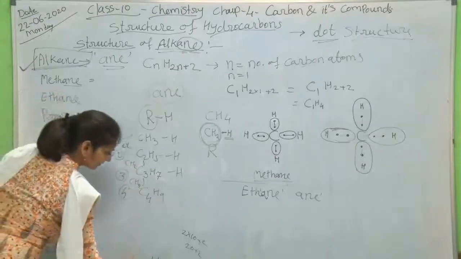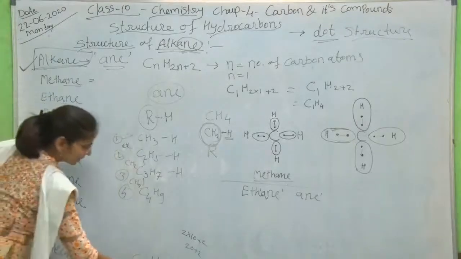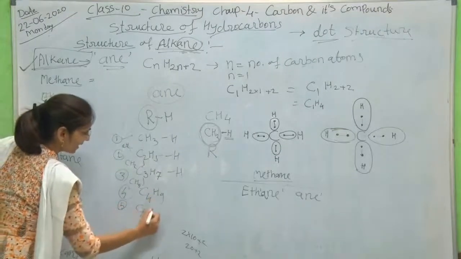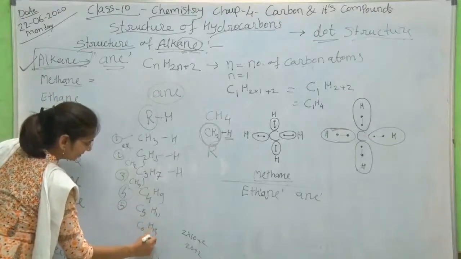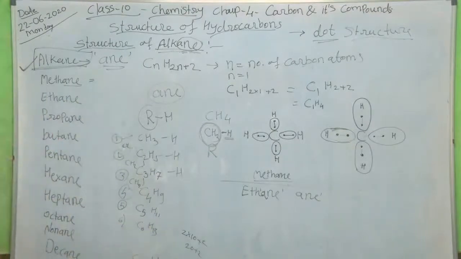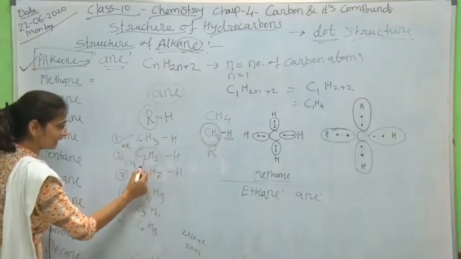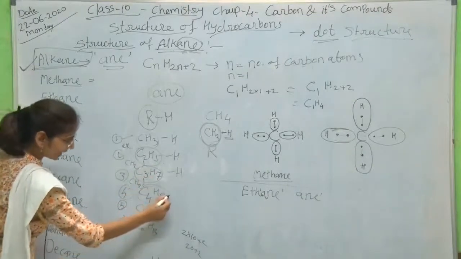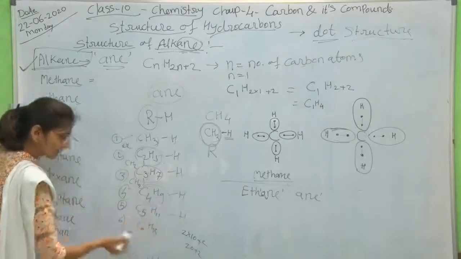22 will be here. How many hydrogen atoms? 22. C10 has 22 hydrogen atoms. Then pentane C5H11, and C6H13, like that the series will go up to decane, which we will see here. And this is called the R group. This is the R group of ethane, the R group of propane, the R group of butane, the R group of pentane, the R group of hexane.